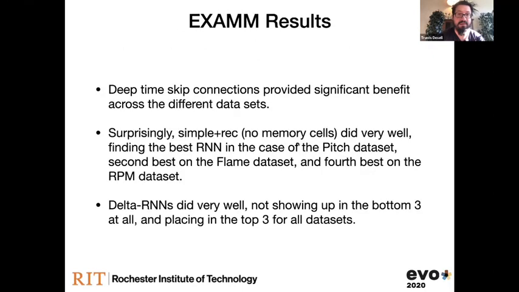So just to recap, adding in those deep time skip connections, or deep recurrent connections, provided a really big benefit across the different data sets. The one really interesting thing we found is that having no memory cells but deep recurrent connections also did really well. So maybe there's something we need to look into here when we're designing recurrent neural networks. And also the new delta recurrent neural network cells did very well as well.